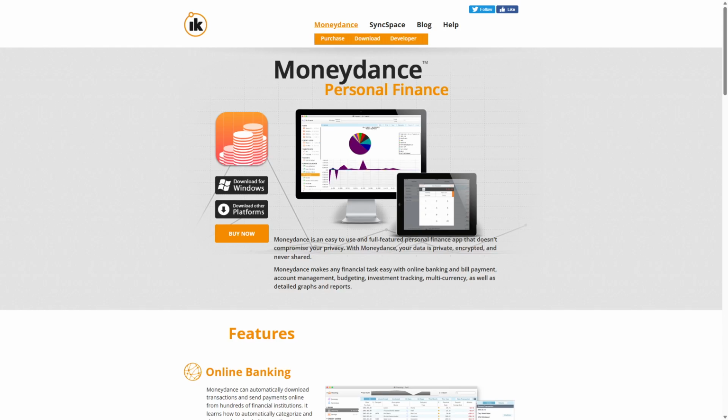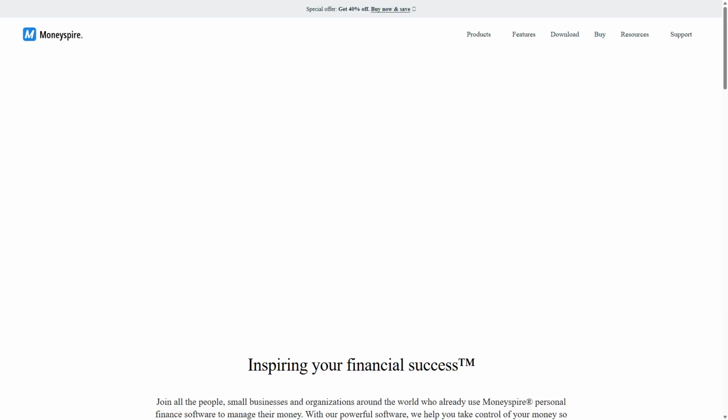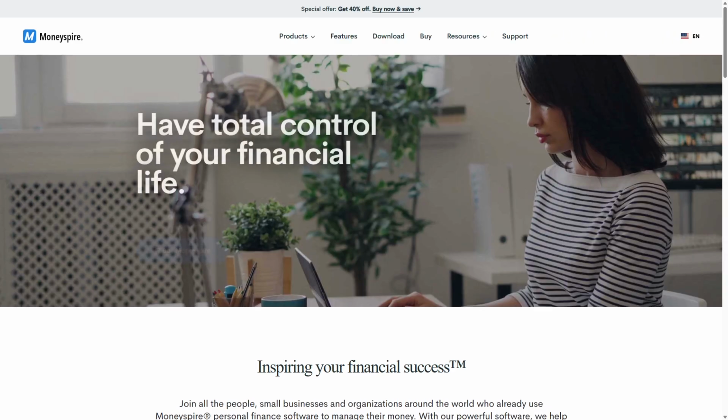Moneydance versus Moneyspire. Choosing the right personal finance software can completely change how you manage your money without the stress of confusing tools. We'll look at both options briefly to help you decide. Moneydance and Moneyspire are popular personal finance applications designed to simplify money management.